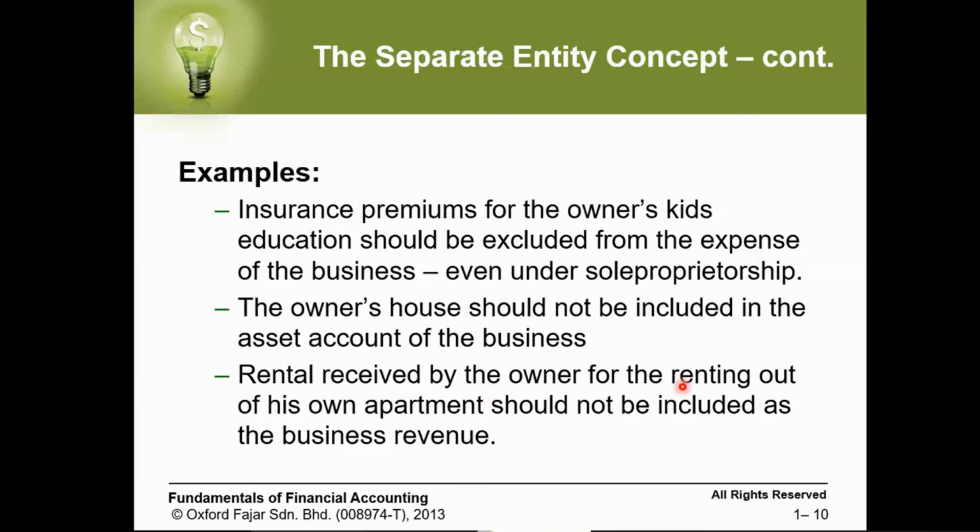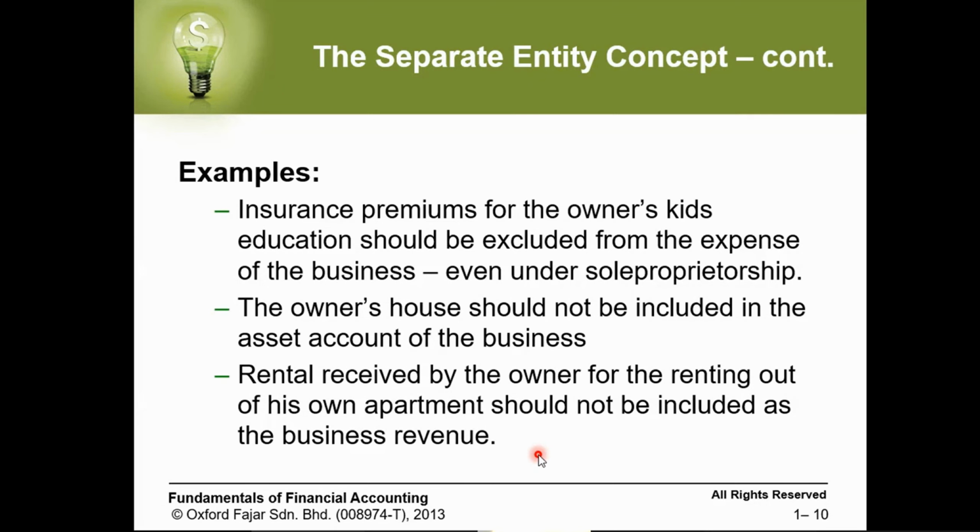Rental received by the owner from renting out his own apartment should not be included as business revenue. So anything where the owner has, let's say, revenue from renting out his own stuff cannot be considered as revenue for the business. It's only for the owner. And same also when we pay something for the owner, we don't consider it for the business.